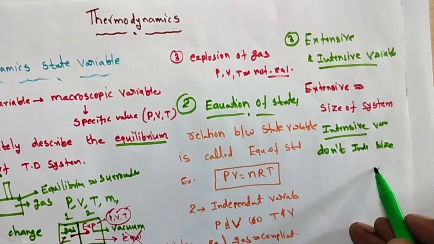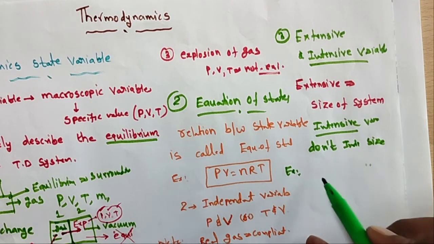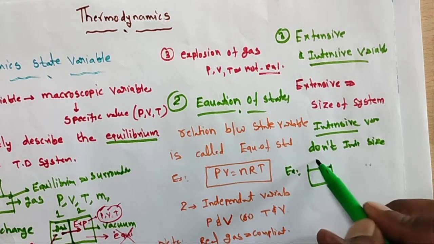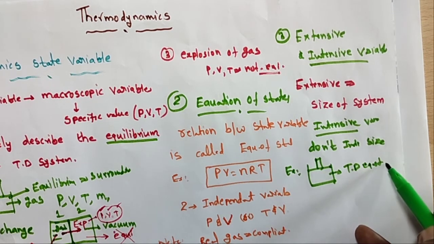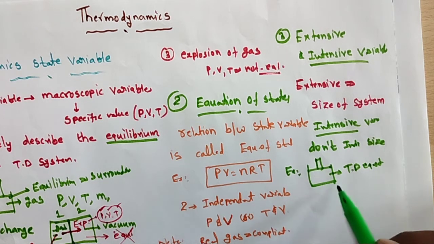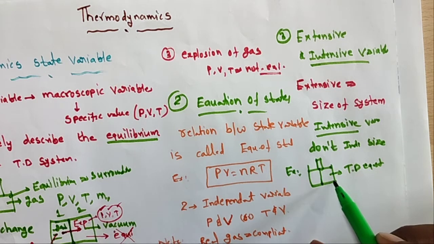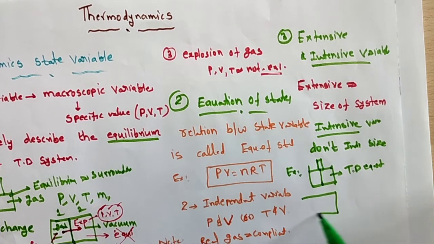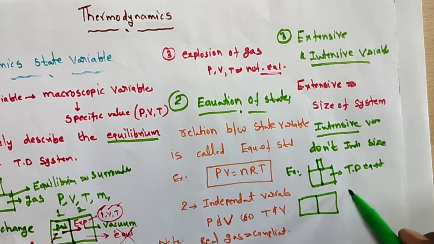For example, let us take a thermodynamic equilibrium state of a gas in a cylinder. Initially we divide it into two parts. So here, what about the pressure, temperature and density? Do they change?